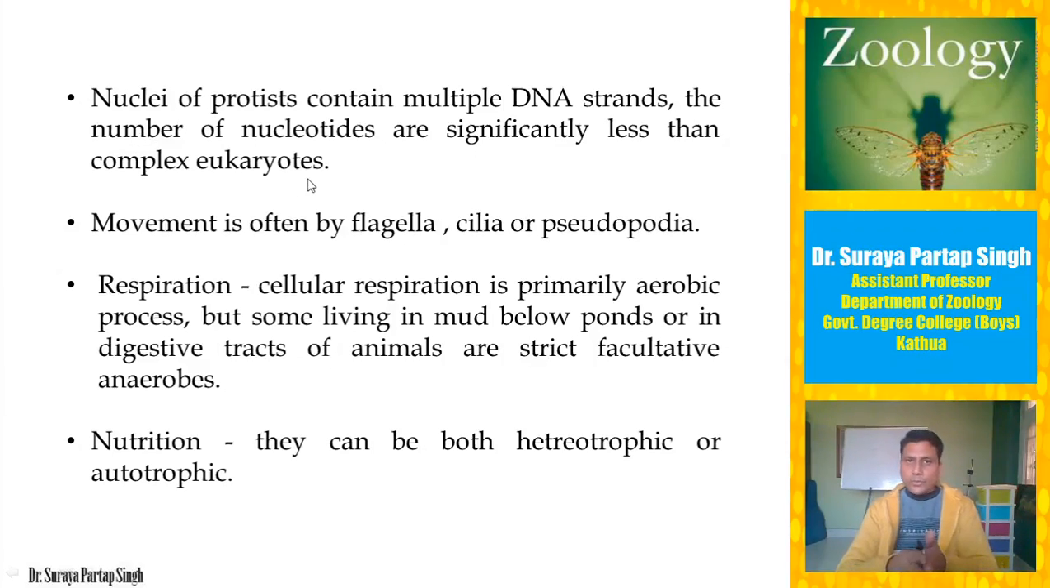Protists are all eukaryotes, and the metazoans, meaning higher organisms, are also eukaryotes. But when we study the DNA of complex eukaryotes and simple eukaryotes like protists, we find a significant difference in the number of nucleotides in the DNA of the protist as compared to the DNA of the higher metazoans.